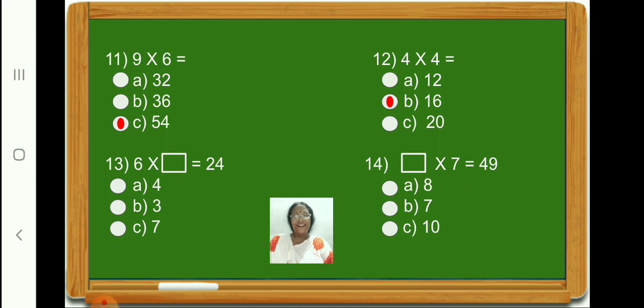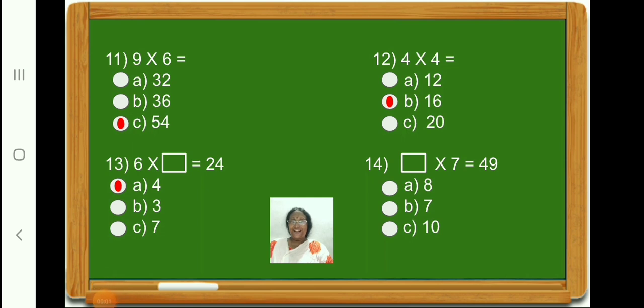So children, start telling the table of 6. 6 ones are 6. 6 twos are 12. 6 threes are 18. 6 fours are 24. So what will be the answer? Option A, 4. So let us click on option A.